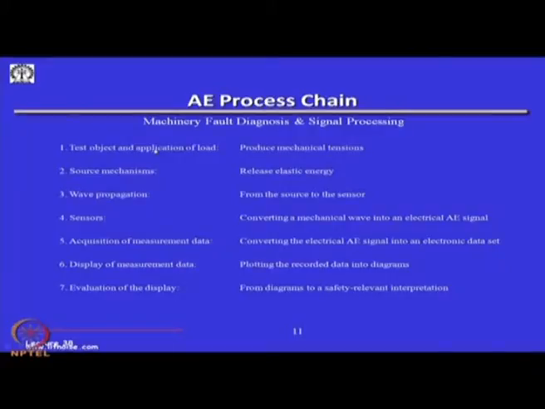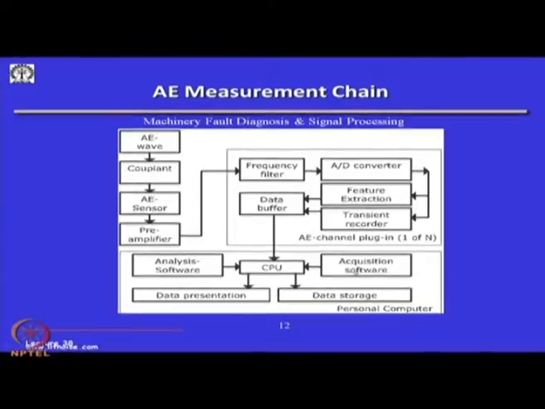So, there is the test object and application of load, which produces the mechanical tensions. Source mechanisms basically release the acoustical or elastic energy, and the wave propagates from the source of the defect to the sensors. Sensors basically convert the mechanical wave into an electrical signal. Acquisition converts the AE signal into an electronic data set, and you can either display it or store the data.